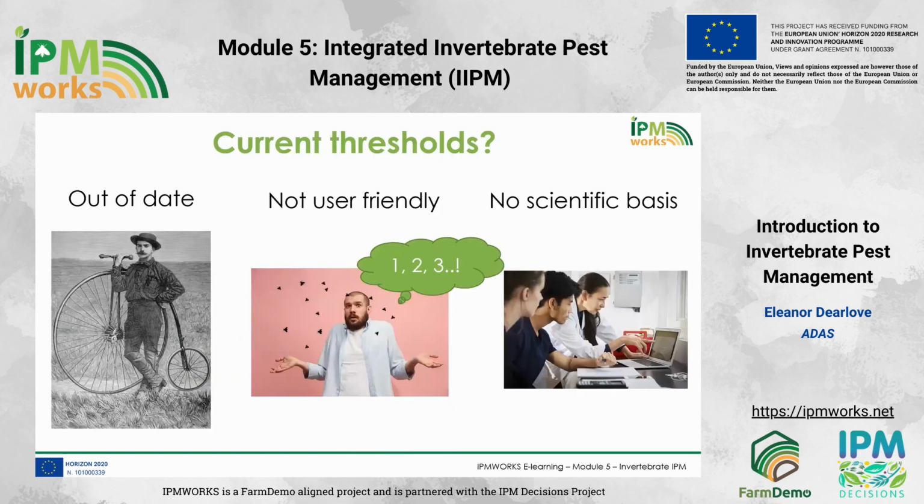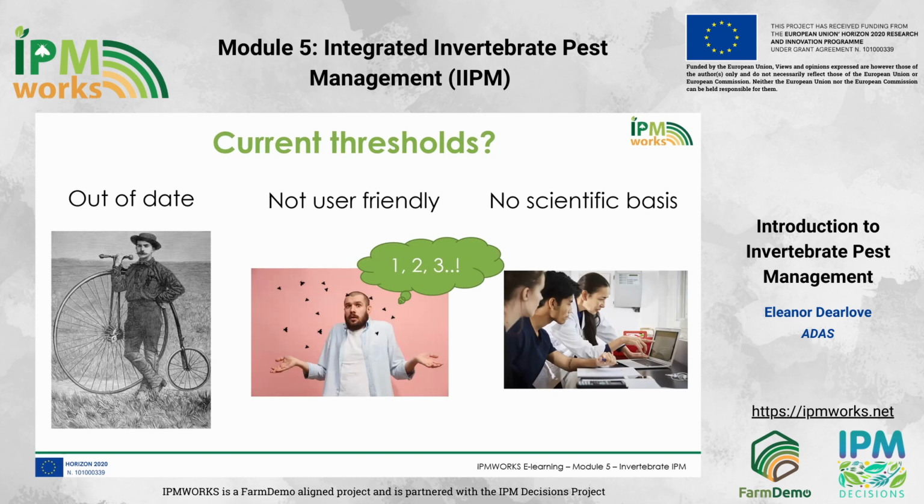We need to be confident in the preventative tactics in place and the decision support systems used to inform on risks and pest thresholds used to assess the need for action. These are the key to deciding whether or not to implement a control strategy. We will look at preventative tactics, decision support systems and thresholds later in the module. However, it's worth acknowledging here that in pest thresholds we have a problem. Many thresholds were developed decades ago, and in the meantime, crop agronomy and varieties have changed.